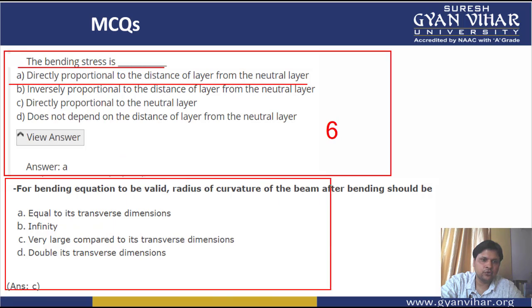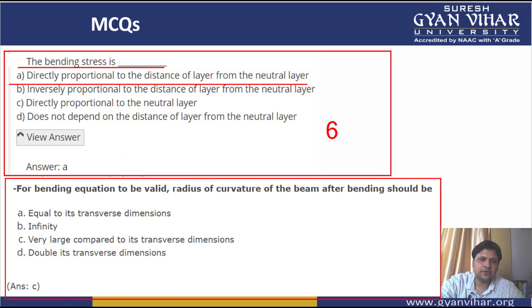For bending equation to be valid, the radius of curvature of the beam after bending should be, the options are: A, equal to its transverse dimensions, B, infinity, C, very large compared to transverse dimension, and D, double its transverse dimensions.